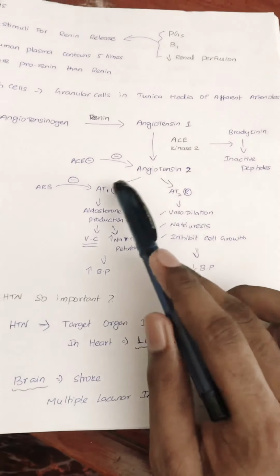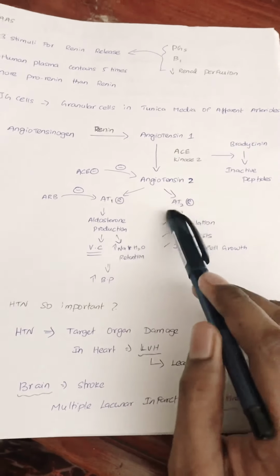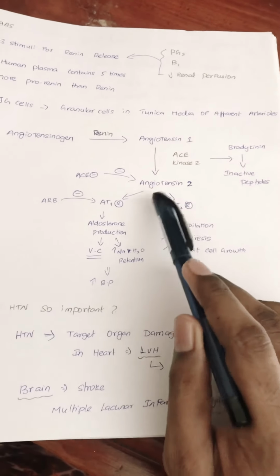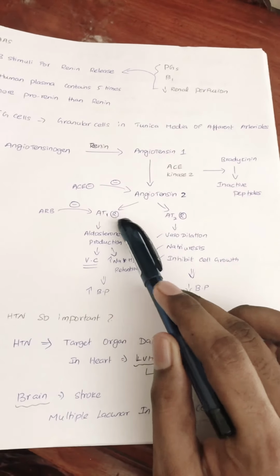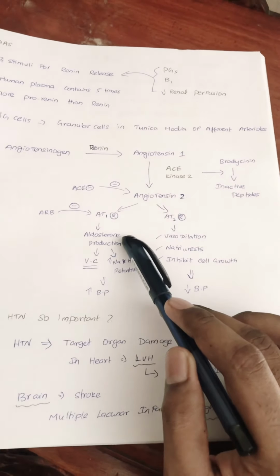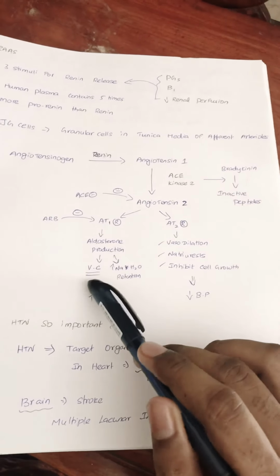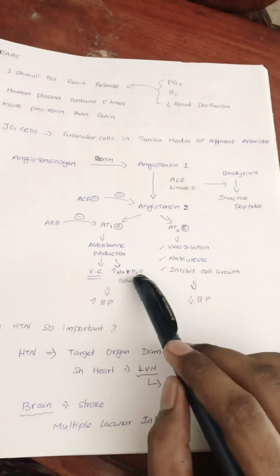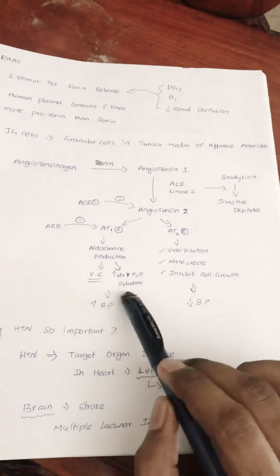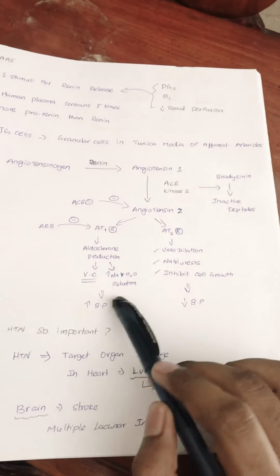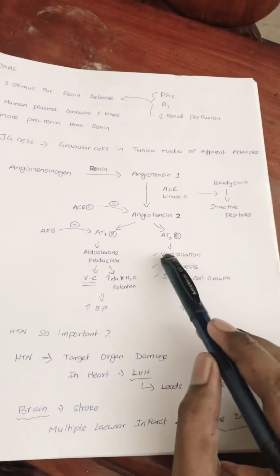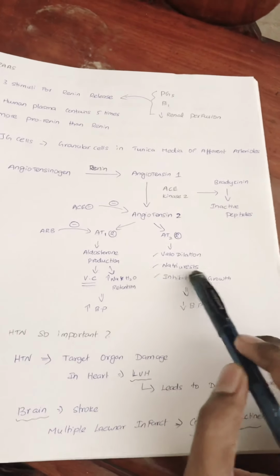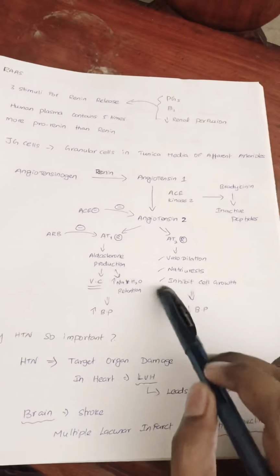Angiotensin 2 acts on the angiotensin 1 receptor and the angiotensin 2 receptor. If angiotensin 2 acts on the angiotensin 1 receptor, it causes production of aldosterone, vasoconstriction, and increased sodium and water retention, which further causes an increase in BP. But if it acts on the angiotensin 2 receptor, it causes vasodilation, natriuresis, and also inhibits cell growth.